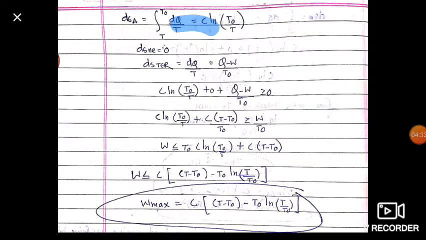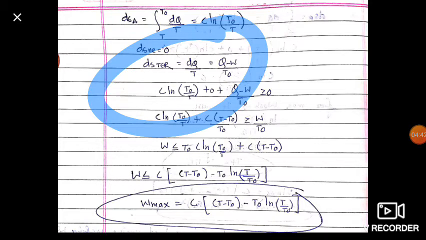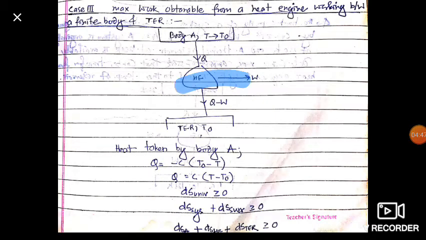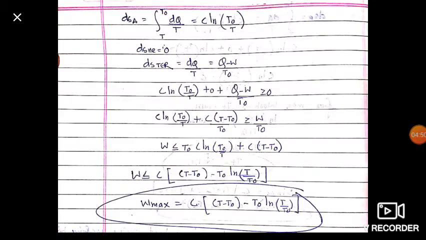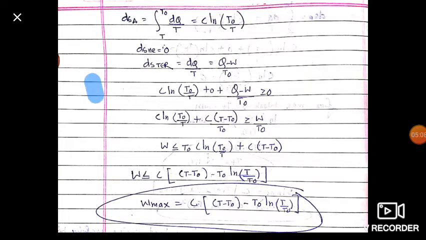For our TER, heat is rejected at temperature T naught, so entropy change is dq upon T, where dq is Q minus W and T is T naught. So for our system we can write C ln T naught upon T plus 0 for our reversible heat engine plus Q minus W upon T naught for the TER, which is greater than or equal to 0 from the entropy principle.